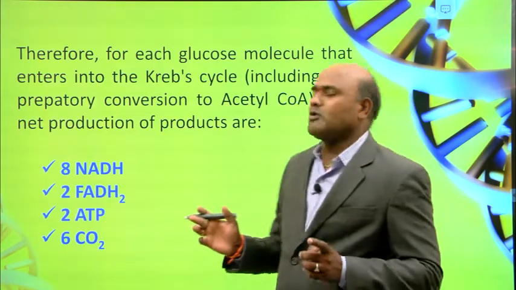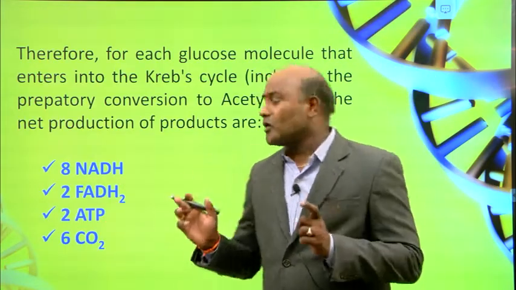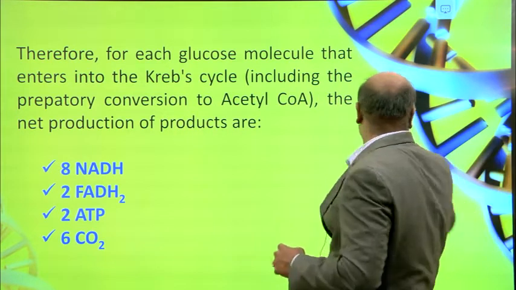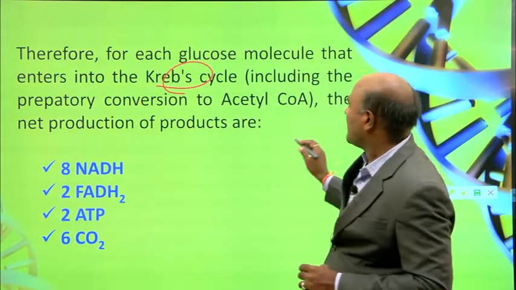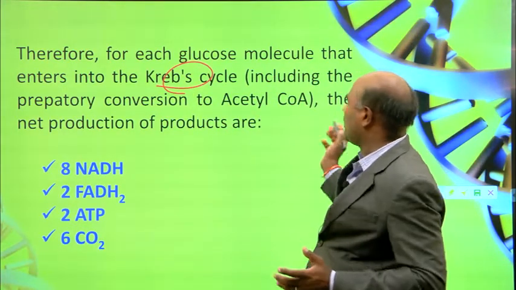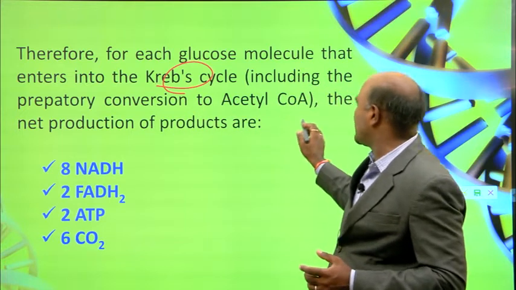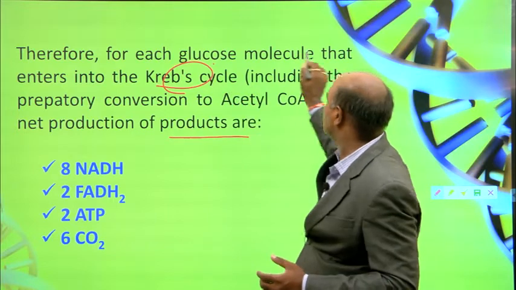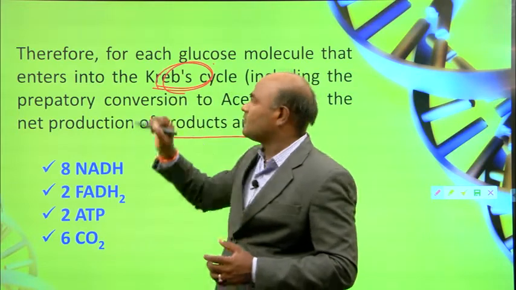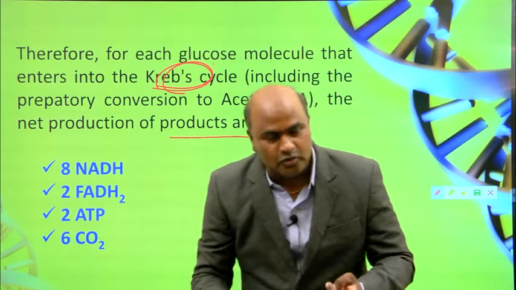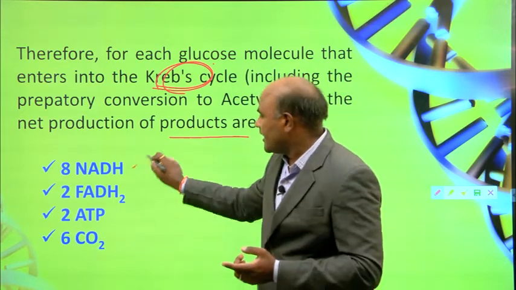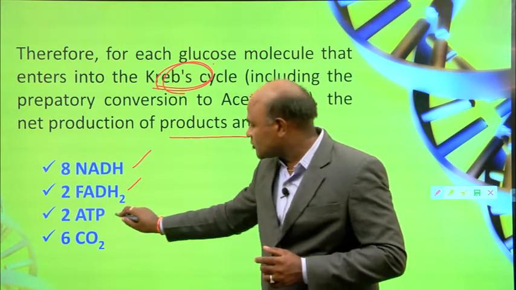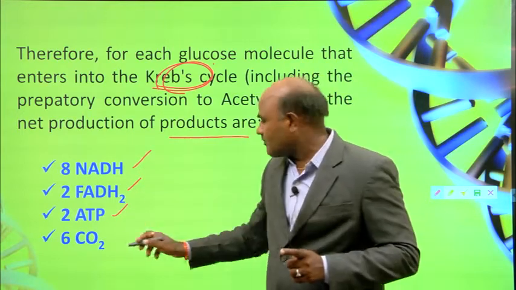Therefore, for each glucose molecule that enters into the Krebs cycle, including the preparatory conversion to acetyl CoA, the net products are: one molecule of glucose produces 8 NADH molecules, 2 FADH2, 2 ATP molecules and 6 carbon dioxide.